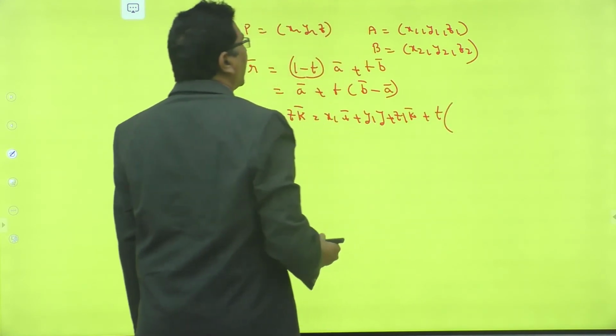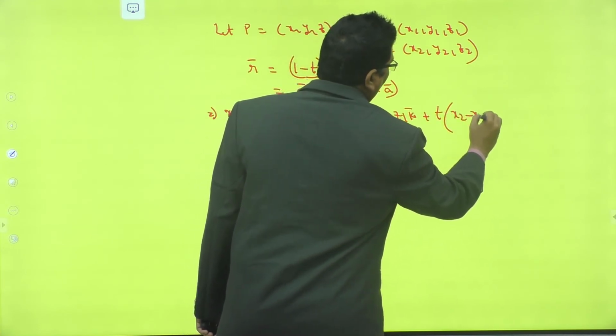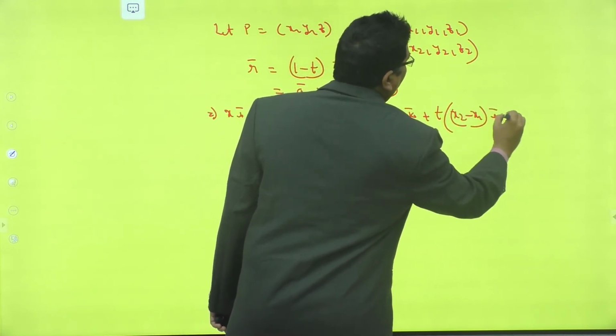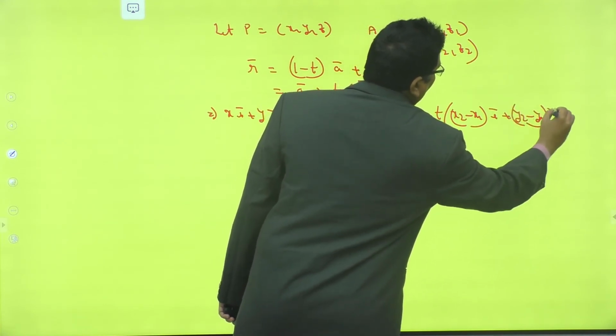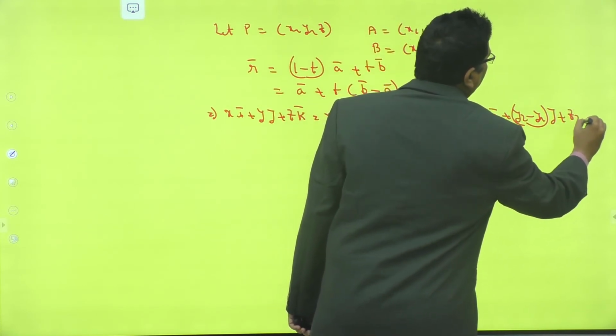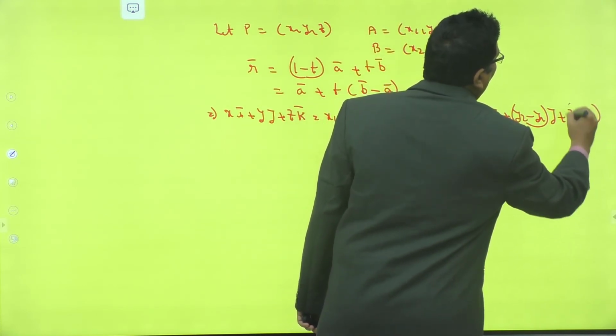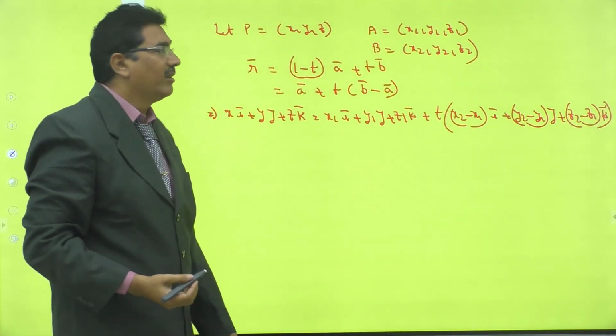B bar minus A bar means (x2 minus x1) into i bar, (y2 minus y1) into j bar plus (z2 minus z1) into k bar.